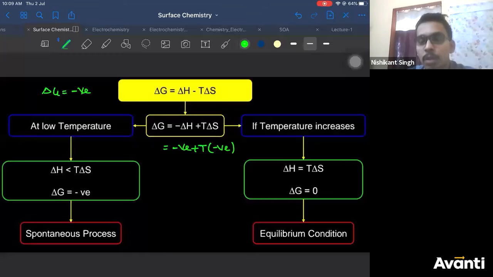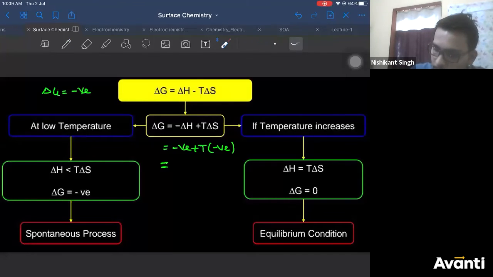So if I take any temperature, usually a lower temperature, your delta G will come out to be negative only, and the process will be spontaneous.